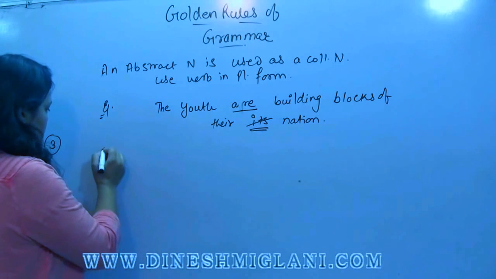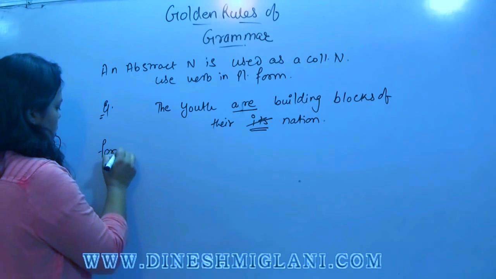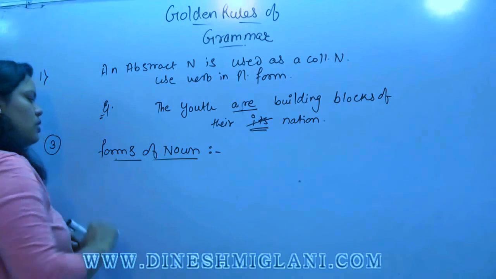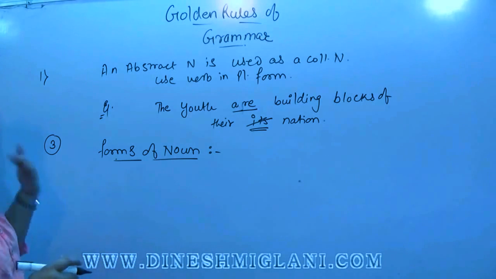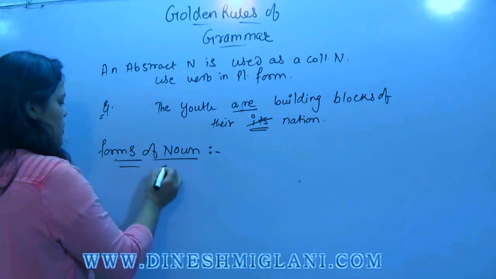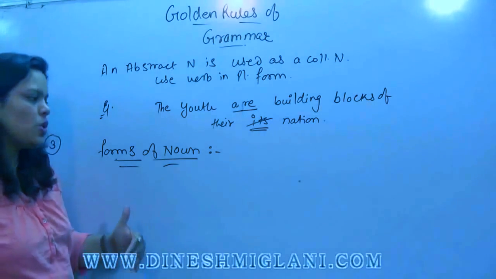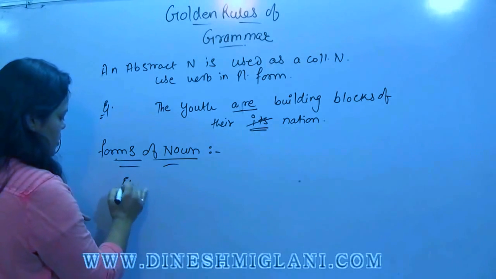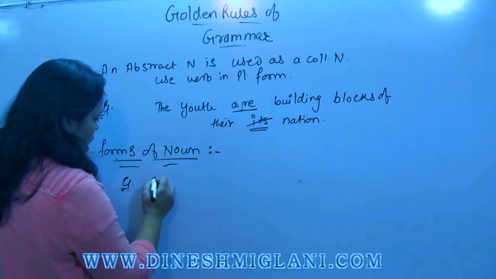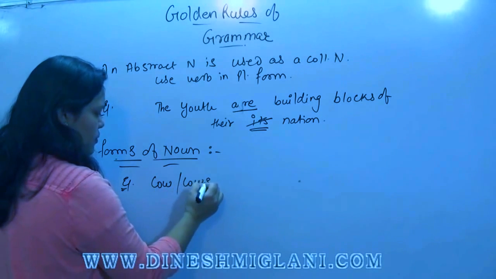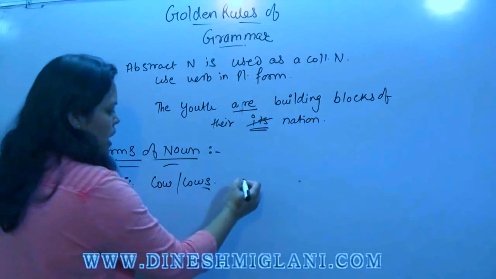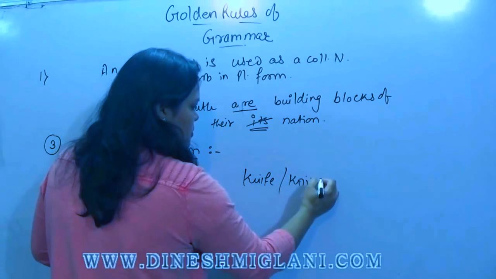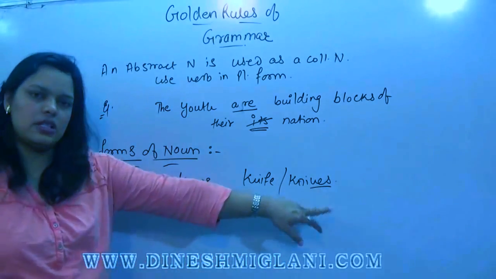Next, forms of noun. Now this is something which is very important, like we often get confused. Forms of noun. There are number of nouns which change from single to plural by putting s or es. For example, if I say a cow, it becomes cows. We use s after it to make it plural. If I say knife, we use ves to make it plural. This is another form.